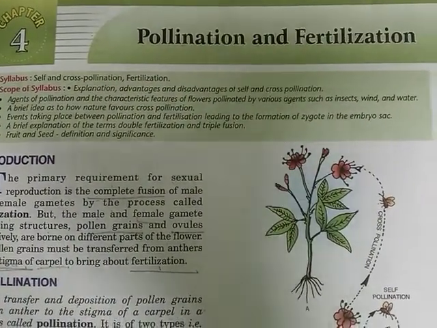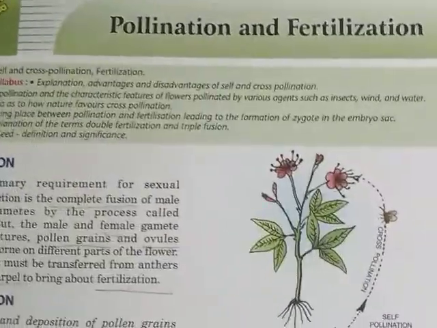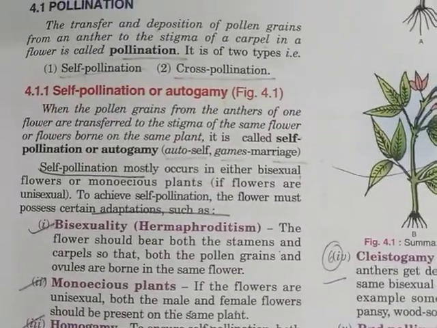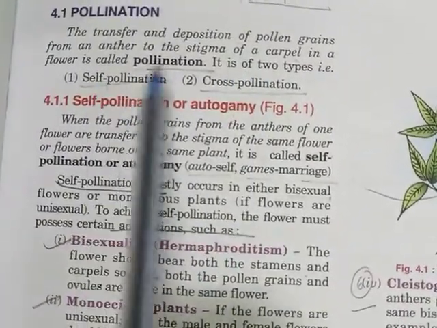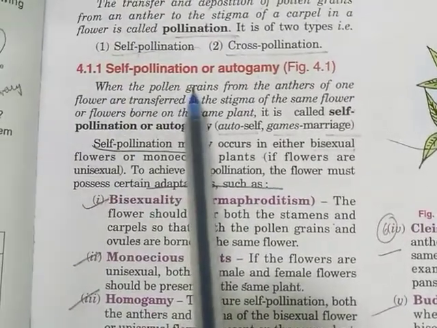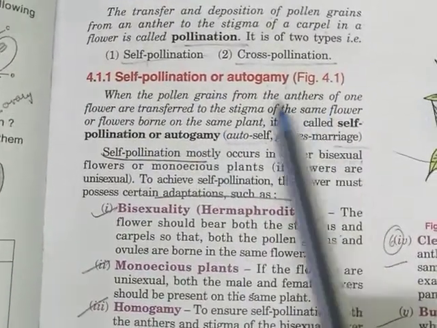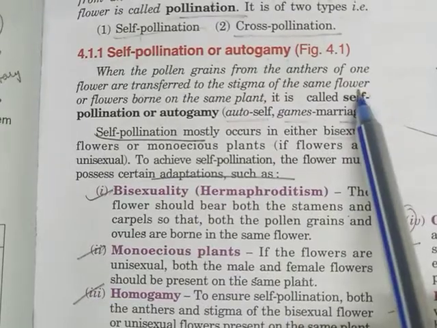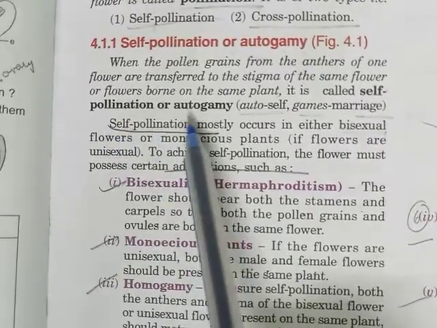Hello everyone. Children, in the previous session we started our chapter, pollination and fertilization. You have seen what pollination is: the transfer of pollen grains from anther to stigma is known as pollination. Then we saw the different types of pollination, that is self-pollination and cross-pollination. Self-pollination is when the pollen grains from the anther of a flower are transferred to the stigma of the same flower or of flowers born on the same plant. That is self-pollination or autogamy.